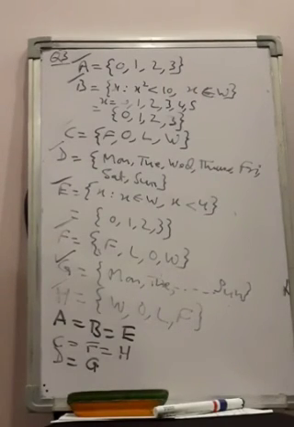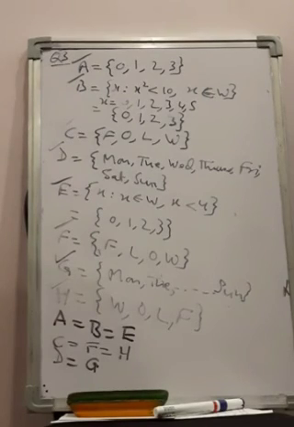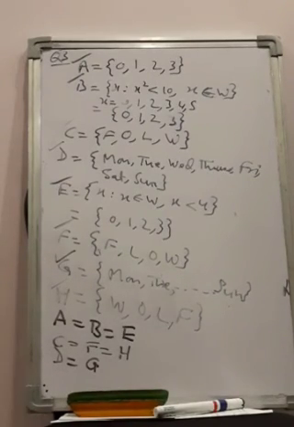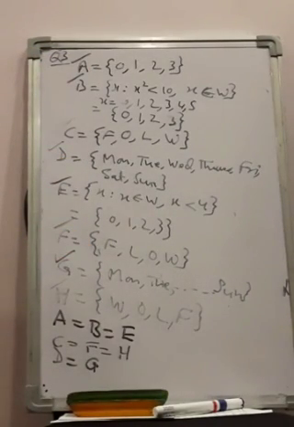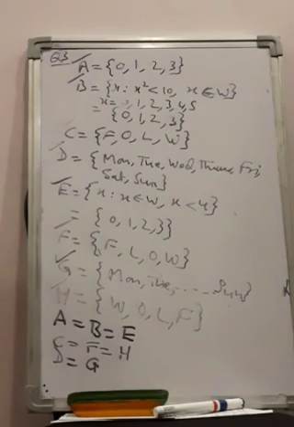Now question number 4, you have to find pairs or groups of equivalent sets from the following sets. Equivalent sets I have already explained: the sets which have the same number of elements. So this I am giving you as homework, and you will do it in the classwork notebook. I will tell you which questions you have to do in classwork and as homework. Here you will write the sets like this and then decide which are equivalent sets. Okay, so you will do this question as homework in the classwork notebook, right?